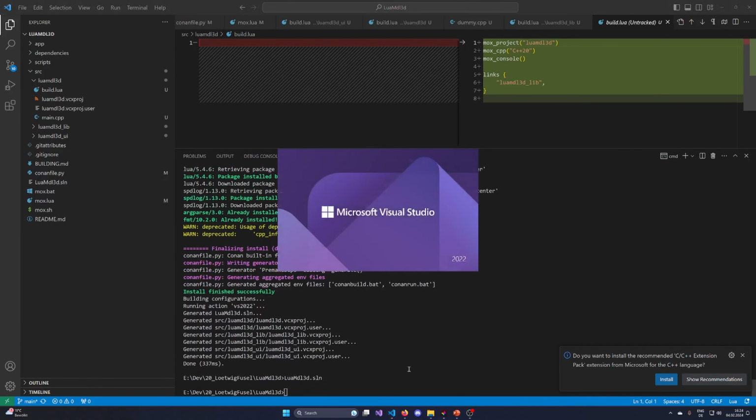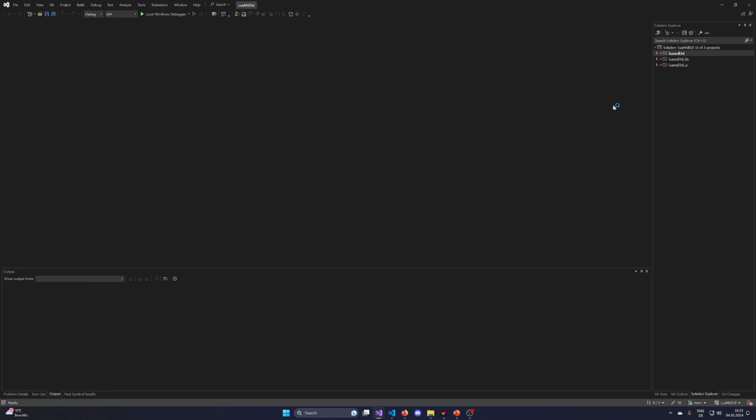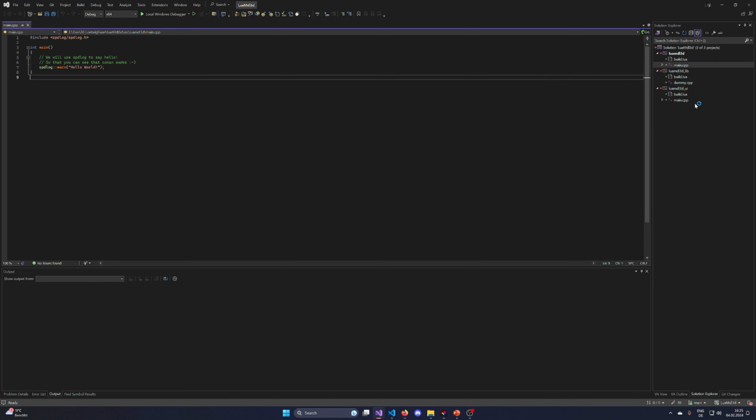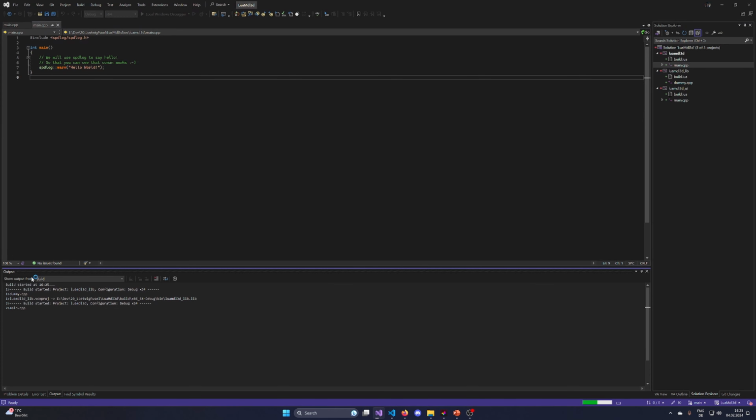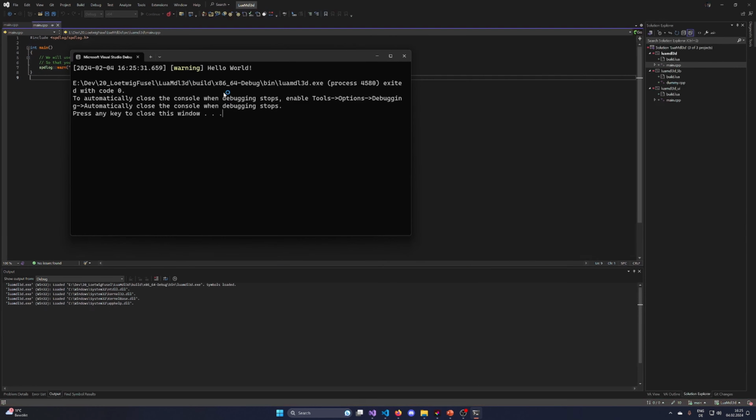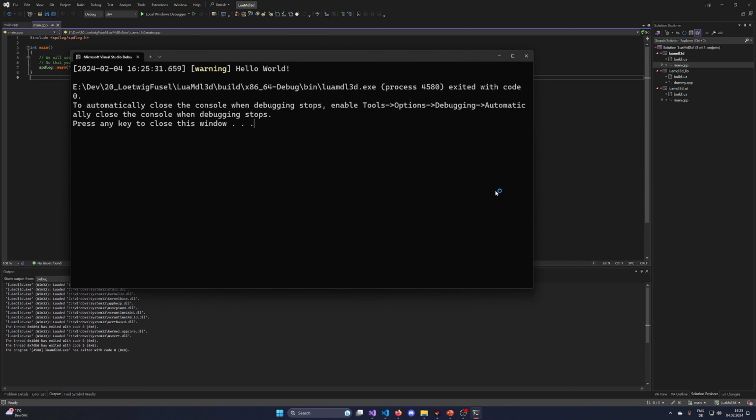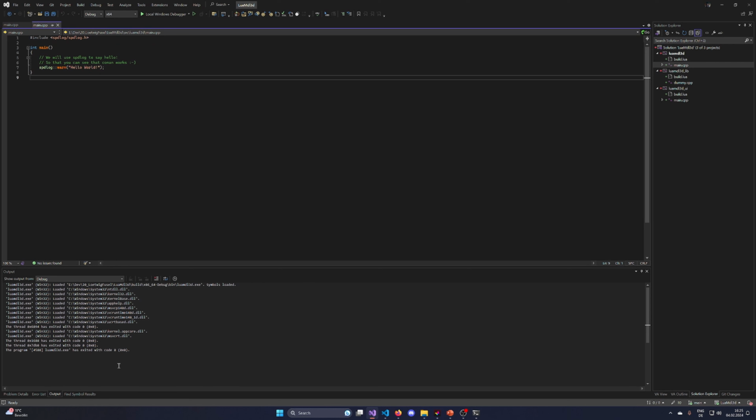And now we should have the Lua MDL 3D.sln. And if I open this up, we should have a correctly set up project structure, which doesn't look too bad. But it's defaulted to the right one. And if I now go into my main.cpp, I should have just some spdlog in here. The UI, it's probably not going to work, but if I press F5, this should compile and give us some hello world with spdlog. Yeah, there we go.